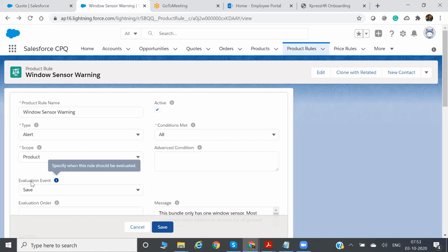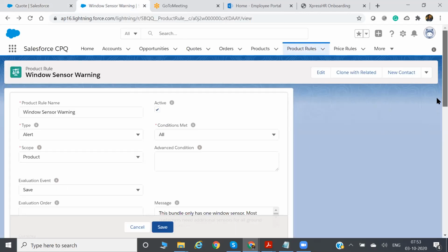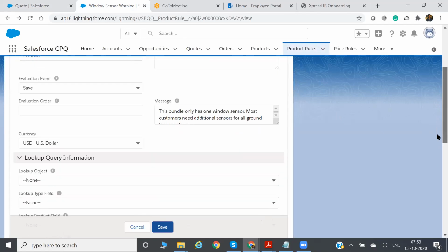Now the evaluation event is save. That means while clicking on the save button, while saving this configuration, we should display this alert message. So we save, and we have selected the message. That's it. We have created the product rule.